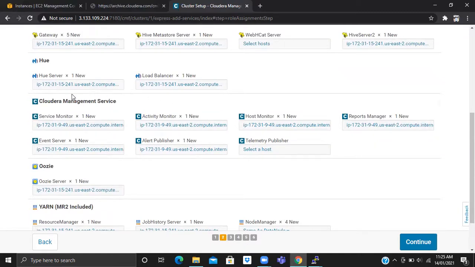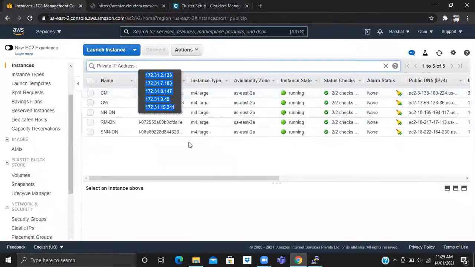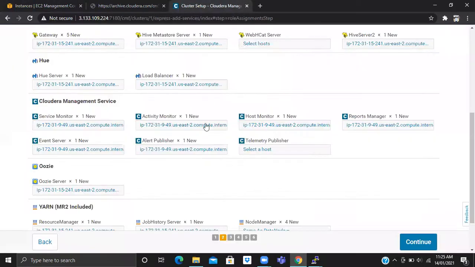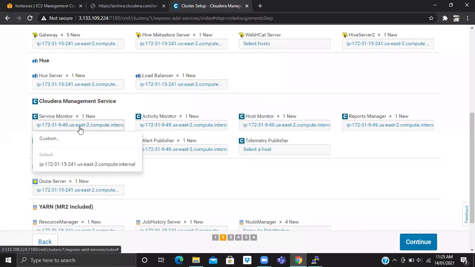This is deployment of the ecosystem to other members, because some people are new. I was just listening to what Om has to say. We are putting all the Cloudera Manager services on the node which we gave the name CM. Its IP has the last number 49, right? So we put all of its services there.